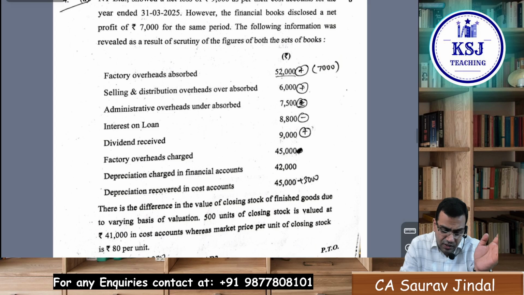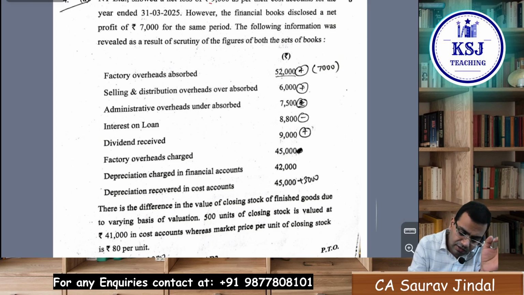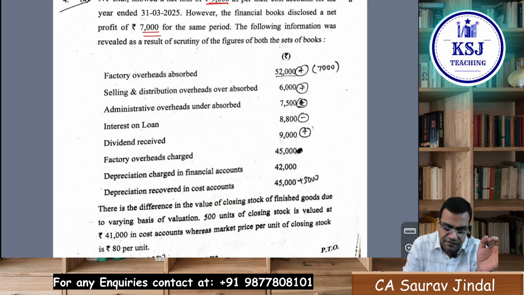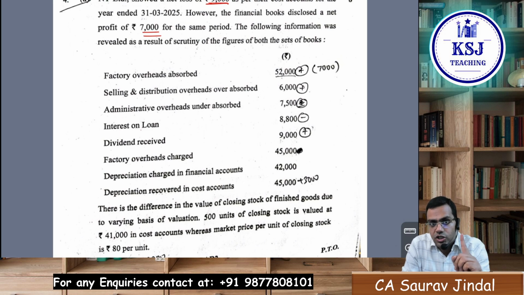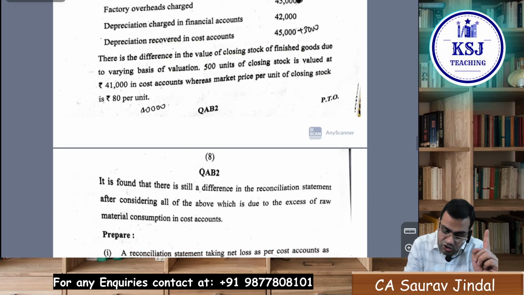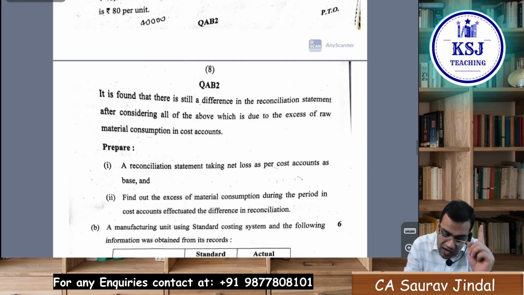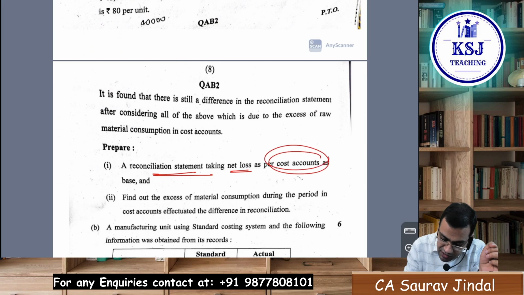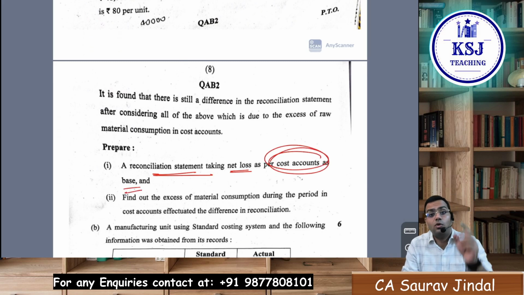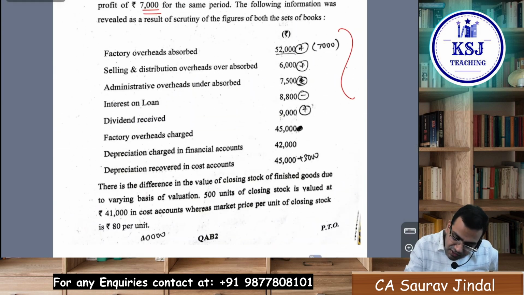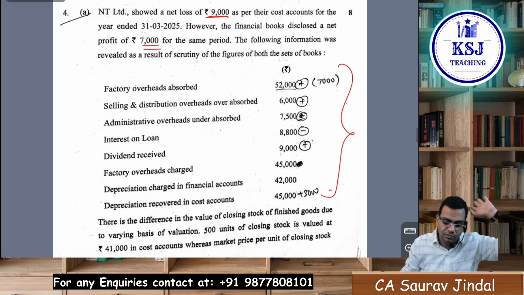Reconciliation question, sir. 9,000, 7,000 as per the financial books. In this question, one thing you should have been careful about is that it is clearly mentioned in the question that you have to start with the costing books, taking the net loss as per cost accounts as the base. So that means you have to adjust that costing profit. After all these adjustments, you will not get 7,000 profit, right? There will be a difference.